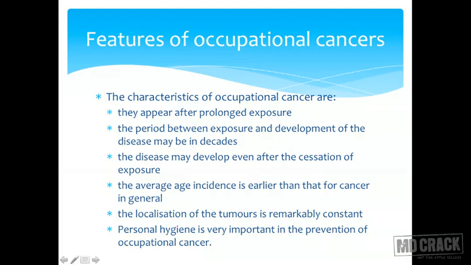The average age incidence is earlier than that of cancer in the general population. Say for example, a cancer is common at the age of 40 in the general population. In occupational cancers, the age comes before, say for example 30. So the disease is preponed, so to say. The localization of the tumors is remarkably constant. Scrotal cancers, who gets scrotal cancers in childhood? All of them are chimney sweepers. So you get an idea, this is localized cancer and the localization is remarkable.